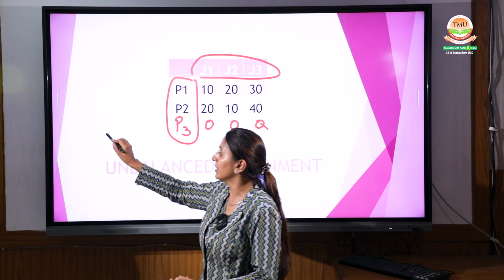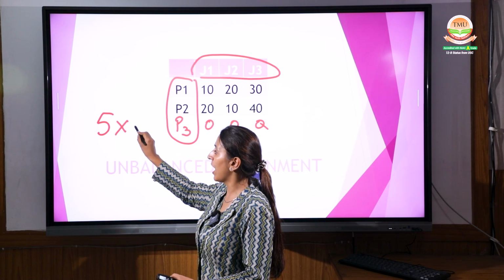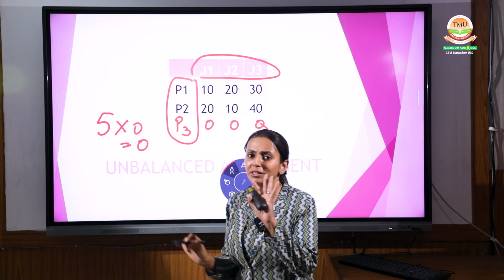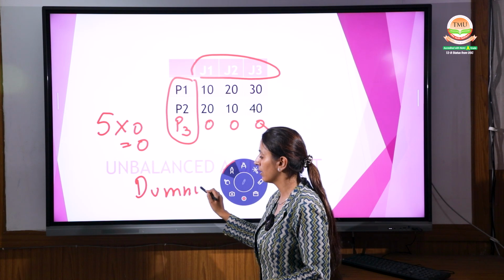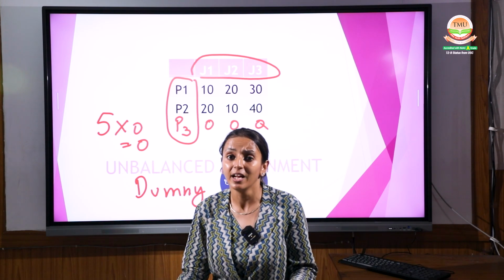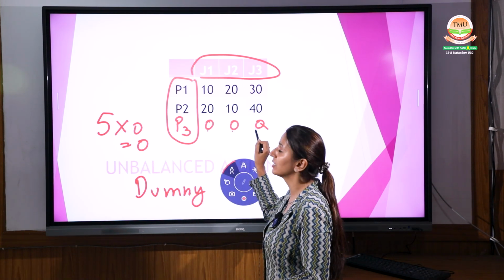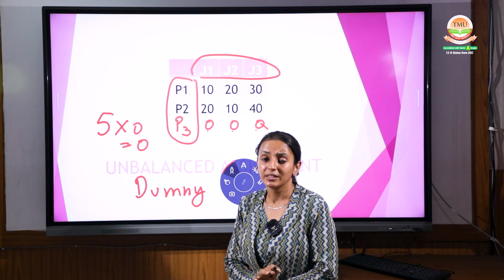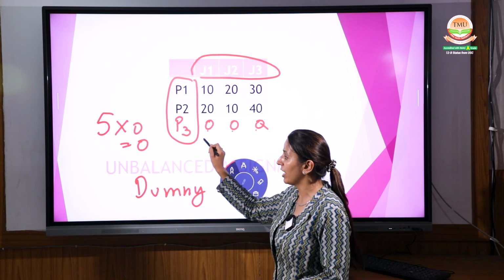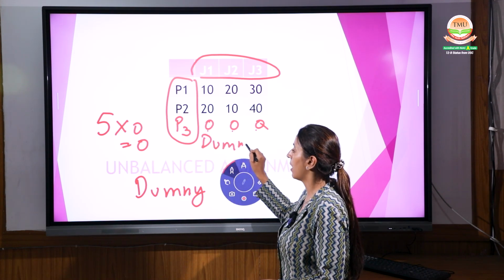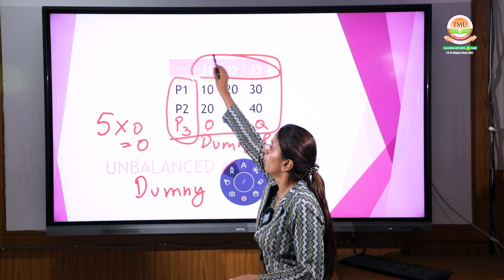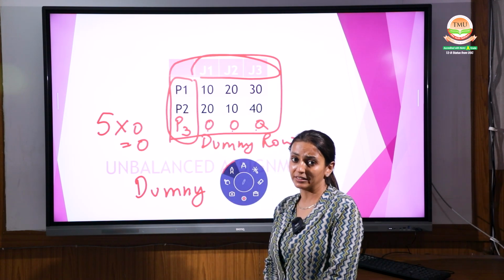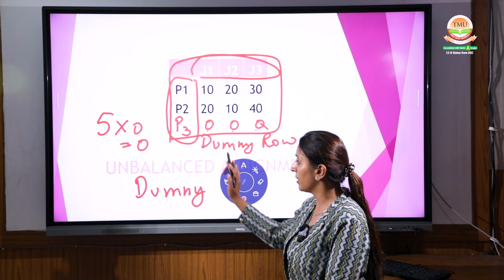If something is given, say 5, then 5 multiplied by 0 gives 0, because it is a dummy, which means there is no existence. That's why I have taken the value as 0. What is this called? This is called a dummy row. We have created one dummy row to make the matrix balanced.